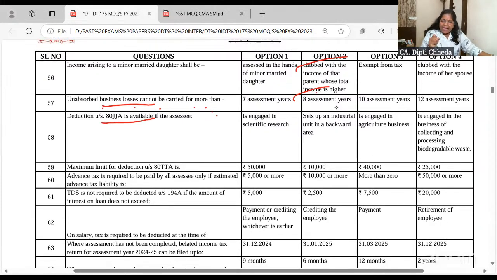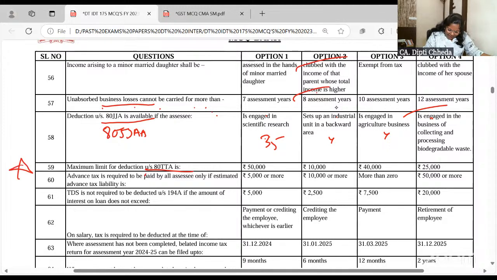80JJA, biodegradable waste and all that. Engaged in scientific research, 35. Industrial setup in backward area, no. This is the answer. And had it been 80JJAA, then new employment.